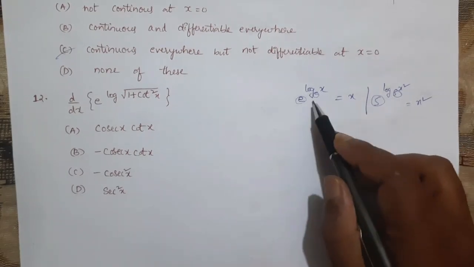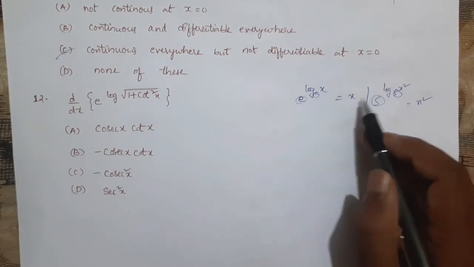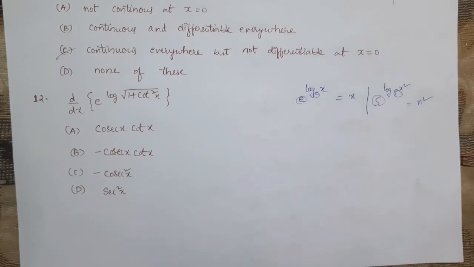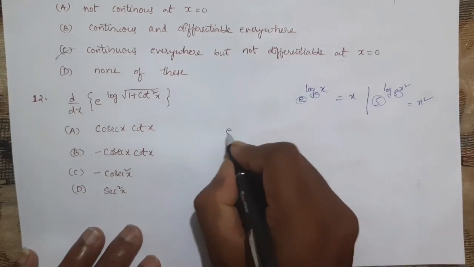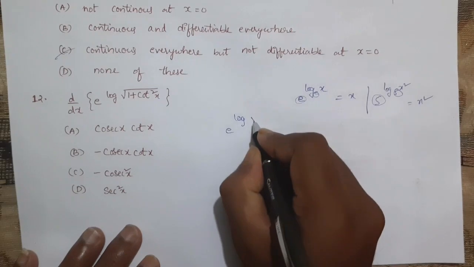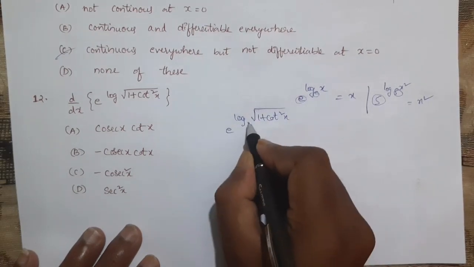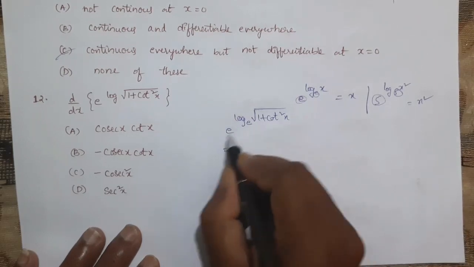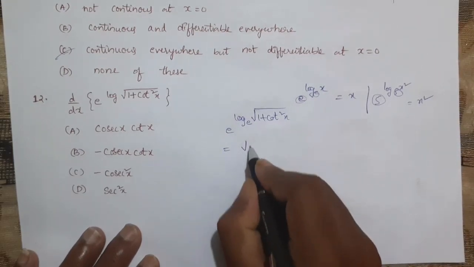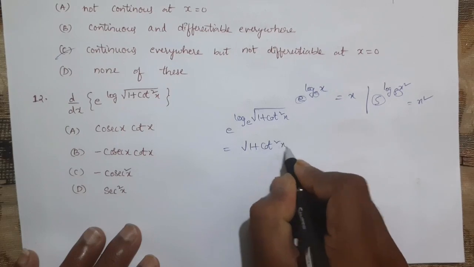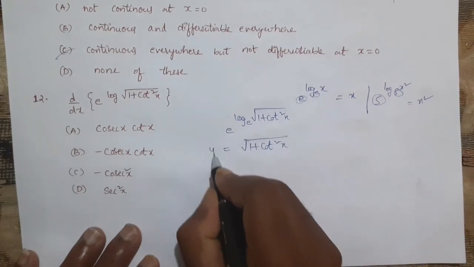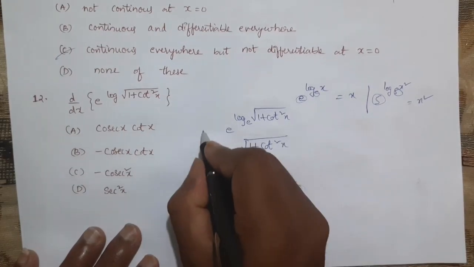Only after these two are equal will we consider this as x and this as x square. Similarly, here the given question is e power log square root of 1 plus cot square x. Here the base is not given, that means it is equal to e. As it is equal to e, as these two are equal, we can write 1 plus cot square x. See, this is nothing but what we'll consider as y.